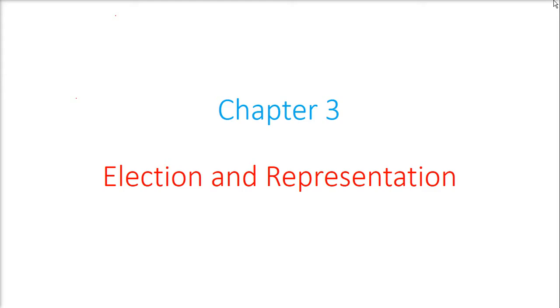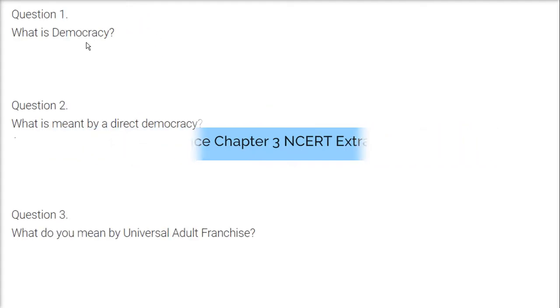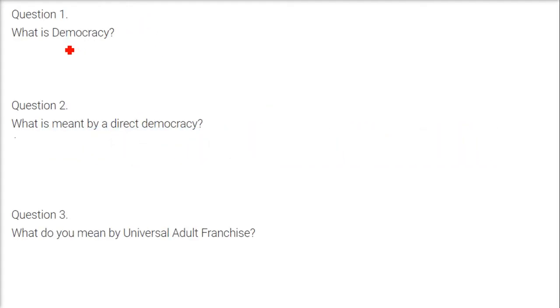We are looking at chapter number 3, election and representation. We are taking some extra additional questions. First is, what is democracy?